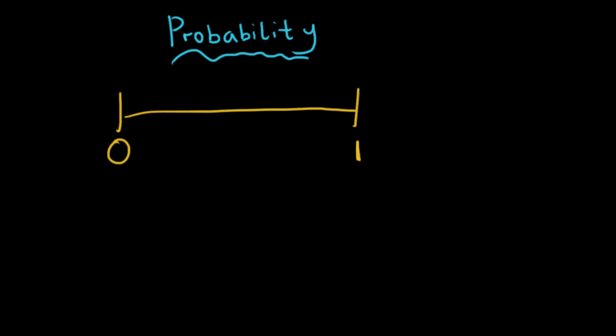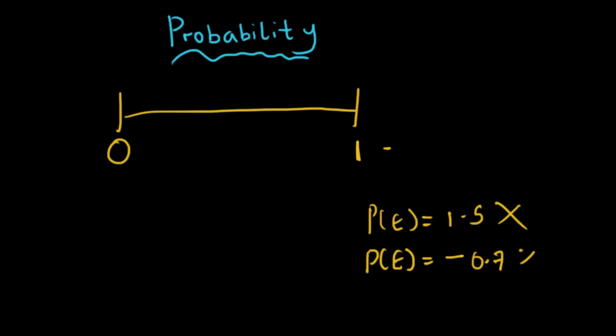Can you see? So it means that the probability of an event occurring cannot be more than 1, and the probability of an event occurring cannot be less than 0. So if someone told you that the probability of an event occurring is 1.5, this is totally wrong. It's not possible. And if someone told you that the probability of an event occurring is minus 0.7, it's wrong. It's not possible. That's because 1.5 is greater than 1 and minus 0.7 is less than 0. Does that make sense?